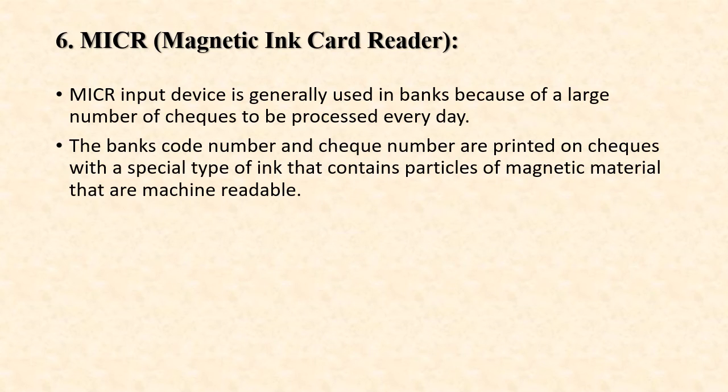Next is MICR. Full form is magnetic ink character reader. MICR input device is generally used in banks because of the large number of checks to be processed every day. The bank code number and check number are printed on the check with a special type of ink that contains particles of magnetic material that are machine readable. So it is an input device.